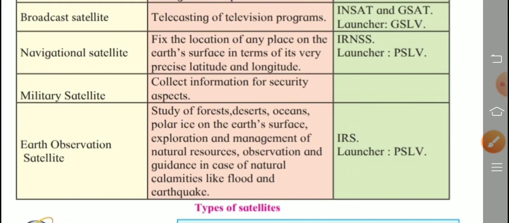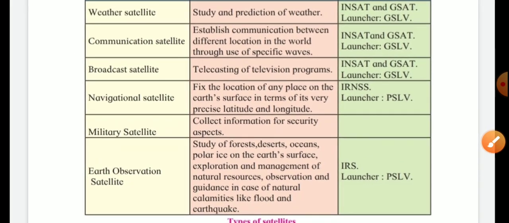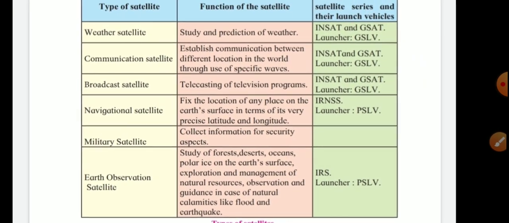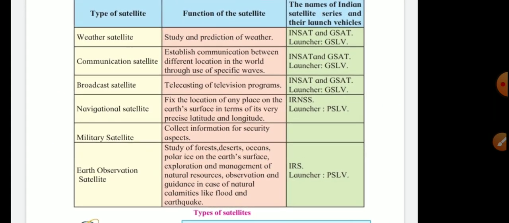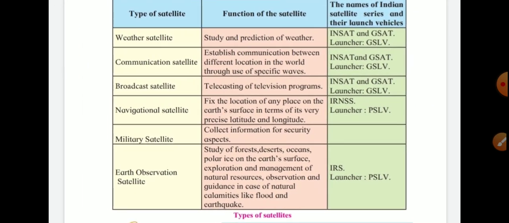So in this way, six satellites are given here, with their functions, Indian satellite series and launch vehicles. That information is given in this table. So remember it properly, read it properly, and write this table in your notebook.